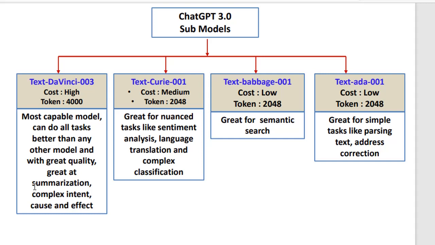The second one, the text query. Cost is medium and the token size is 2048. It means using this text query, the current one is 001, and the prompt size and the response size, compared to DaVinci, would be smaller, but it can do nuanced tasks like sentiment analysis, language translation and complex classification.